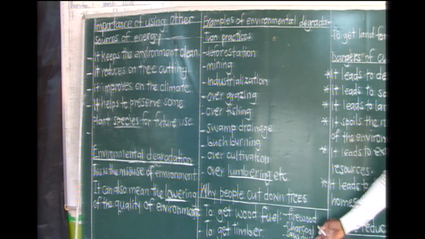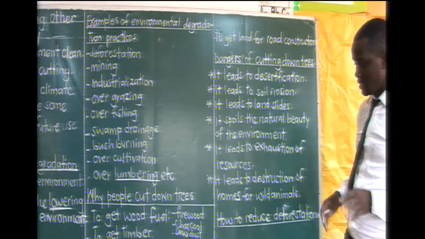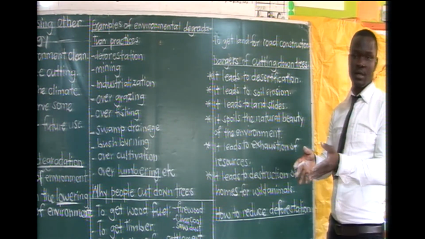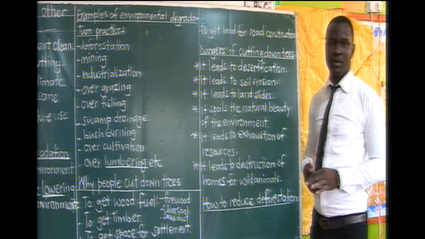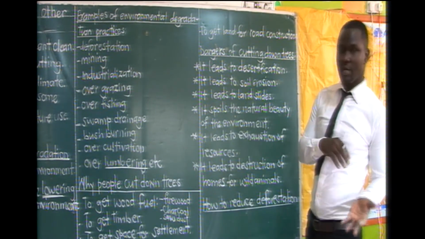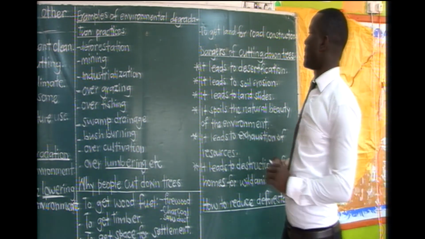Then the other reason is to get land for farming. This one is obvious, self-explaining, meaning that if a forest has been in an area, they cut the trees down so that they can be able to get that space and they grow crops. Instead of the forest being there, they can use that area for growing crops, which would be okay, but it has also the negatives. It's not good.